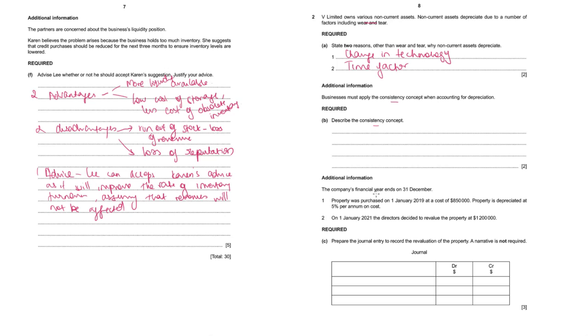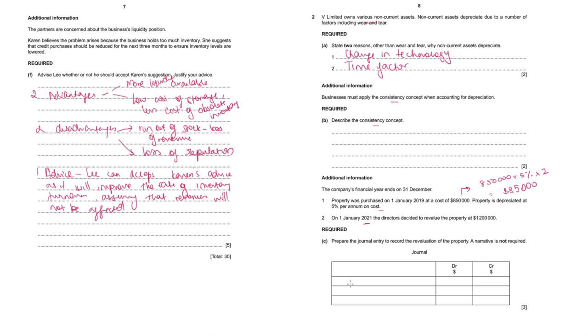Company's financial year ends on 31st December. Property was purchased on 1st Jan 19 at a cost of 850,000. Property is depreciated 5% on cost. Okay. On 1st Jan 2021, directors decided to revalue the property at 1.2 million. So first we will have to depreciate it for 2 years. So 850,000 into 5% into 2, because 2019 and 2020. So $85,000 is the accumulated depreciation on this date.